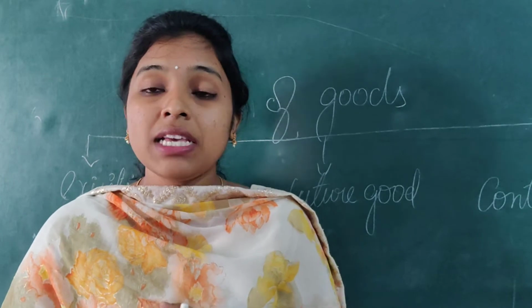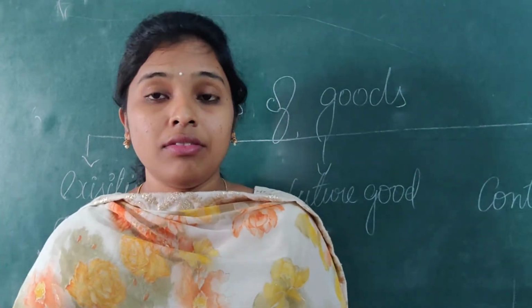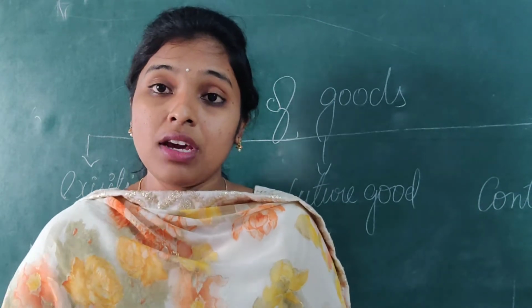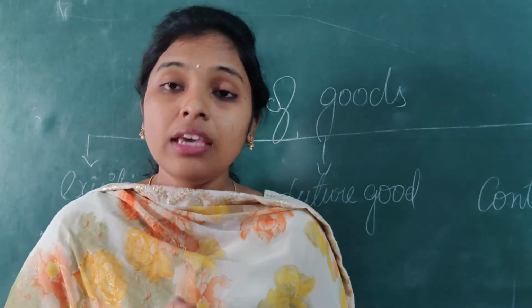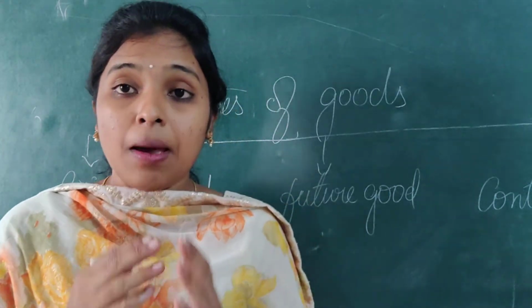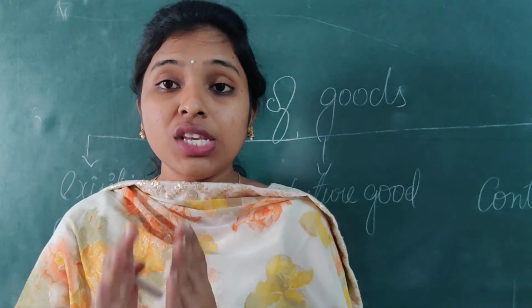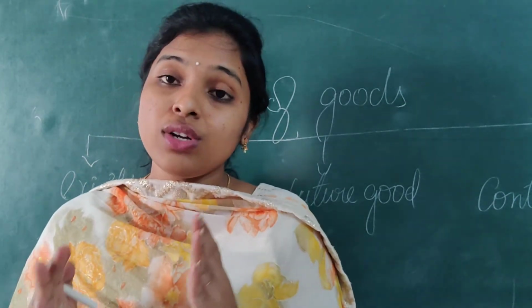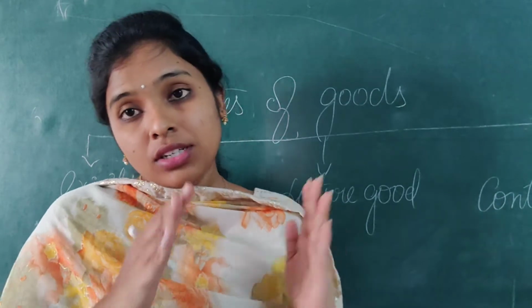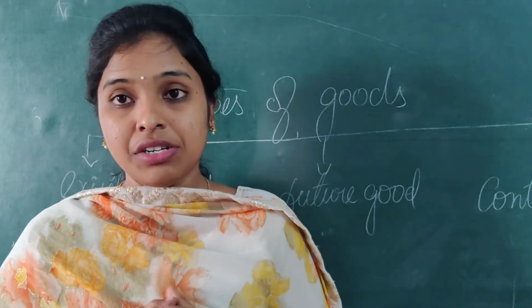By specifying the goods by name, it becomes easier for the seller to give to the buyer. So in specific goods, the buyer mentions the product he requires, and the seller gives that product to the buyer in return for consideration. That is a specific good.